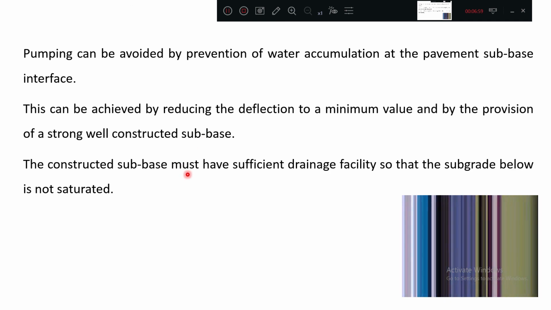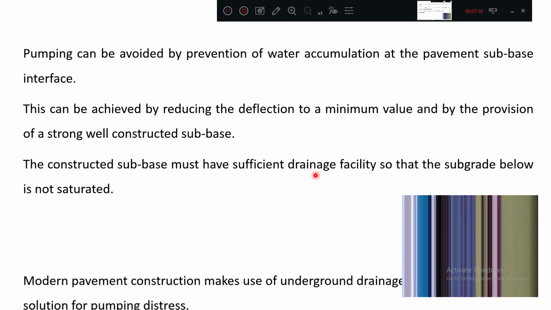The constructed subbase must have sufficient drainage facility so that the subgrade below is not saturated. You are not allowing the subgrade to get more water. If any water is coming inside also, by providing sufficient drainage facility, you are taking away that water from the subgrade area to the gutters next to the pavement.